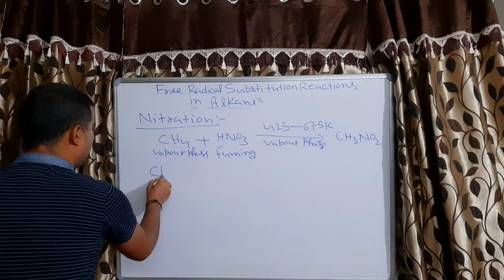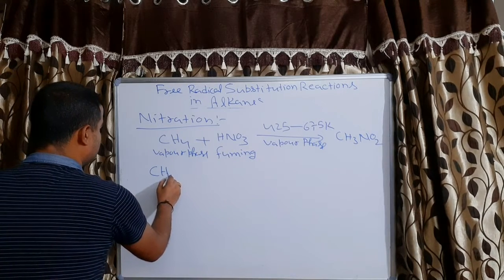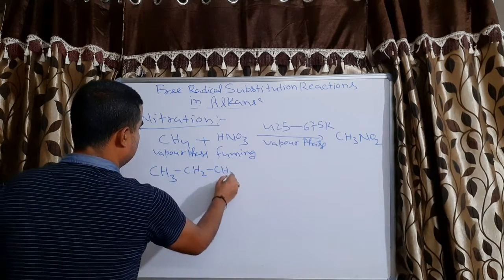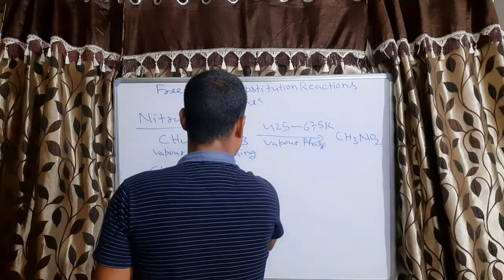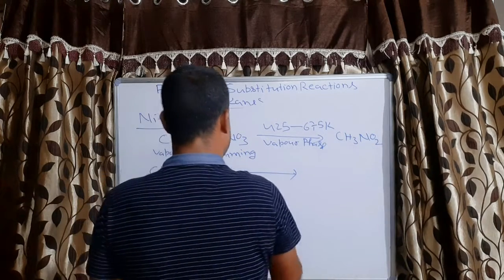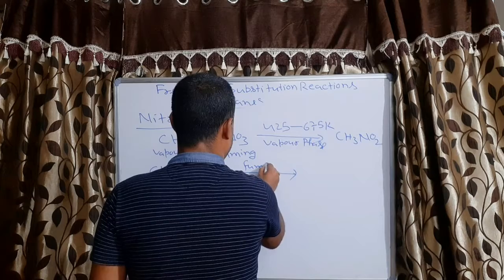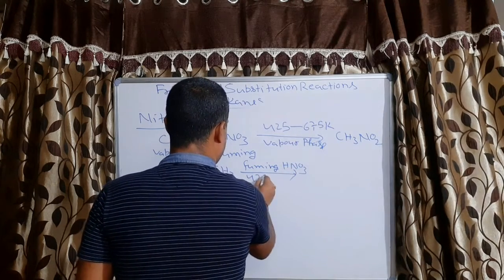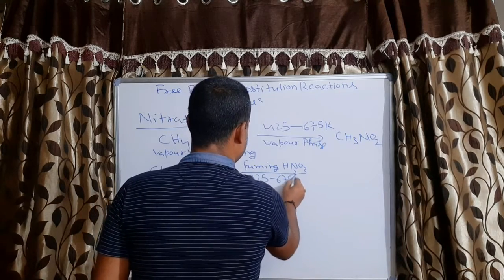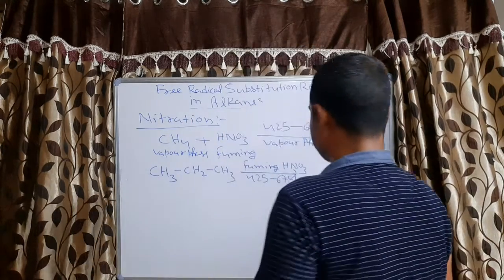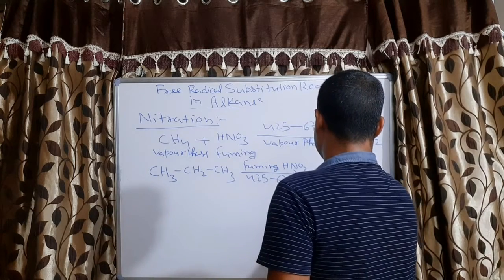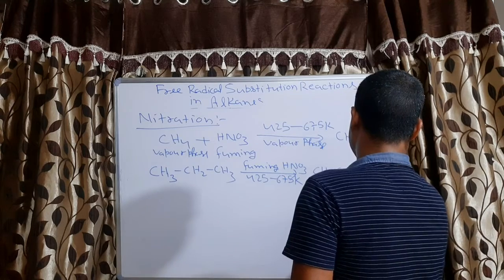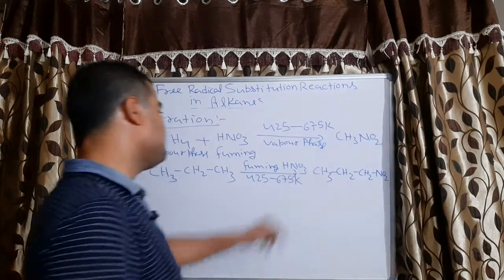Suppose we are taking CH3CH2CH3, then with fuming HNO3 at 425 to 675 Kelvin, it will give CH3CH2CH2NO2. This is one product.